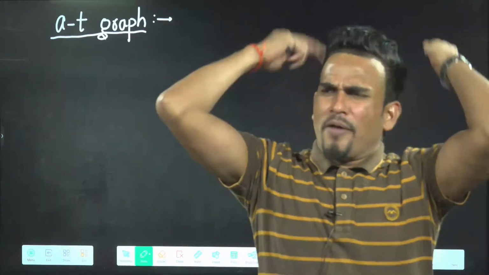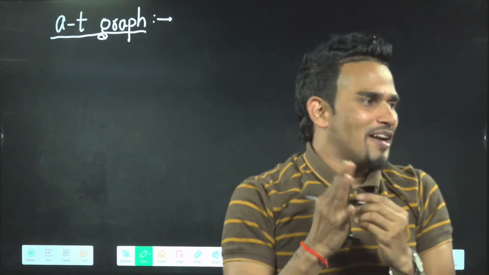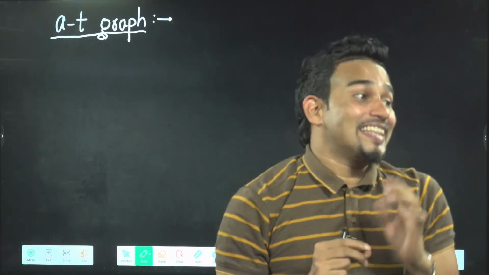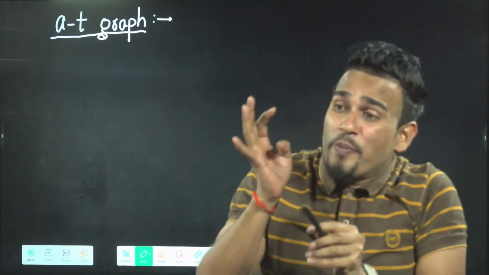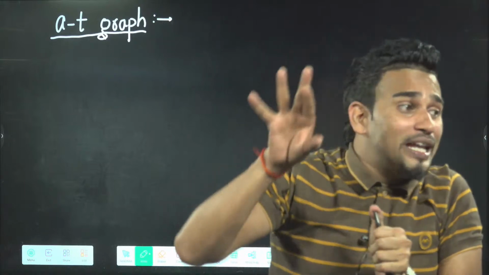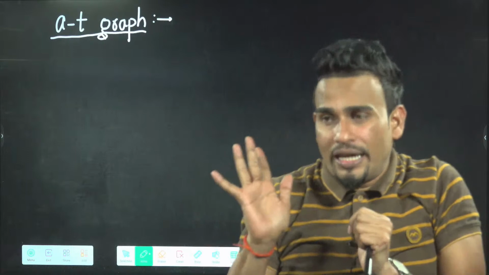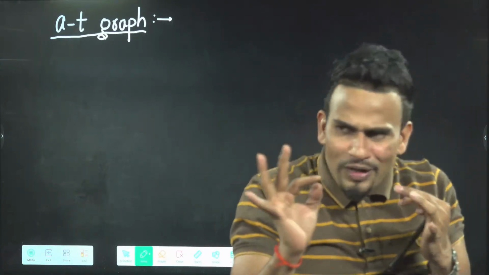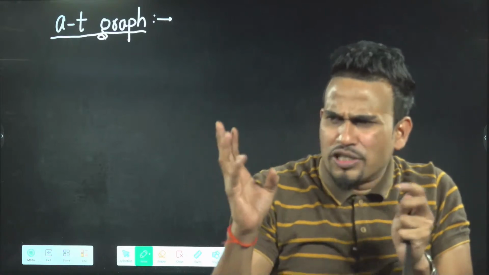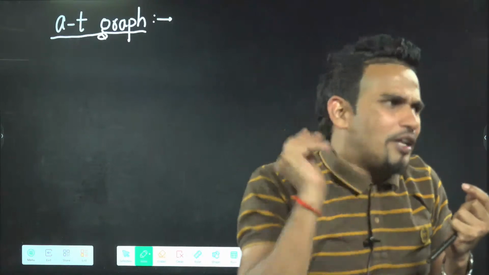What is the slope of an acceleration time graph? Nothing. That's why all graphs will not come here. Till now, slope was giving you exact meaning. So many things you were getting with the help of slope, but now slope has no meaning. Some people say jerk, but that is not required. So in the acceleration time graph, you don't have to see all types of increasing slope and decreasing slope. We don't require those things.